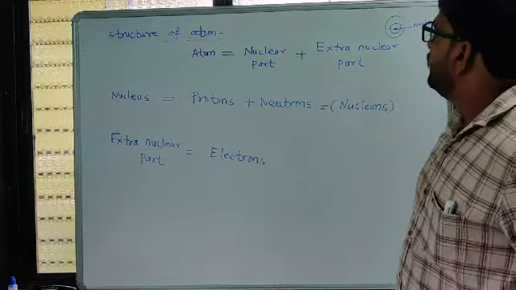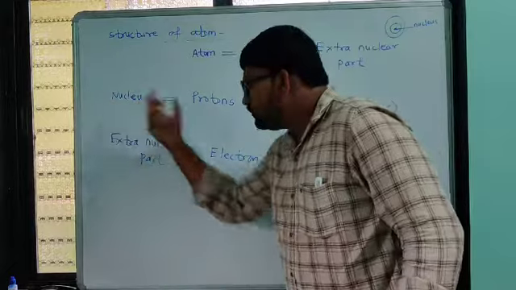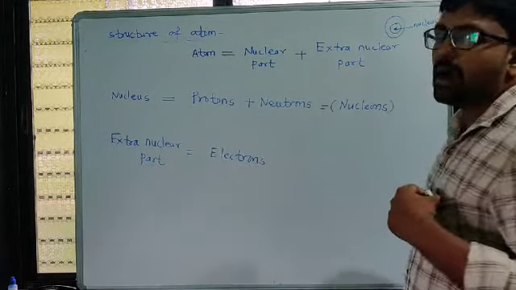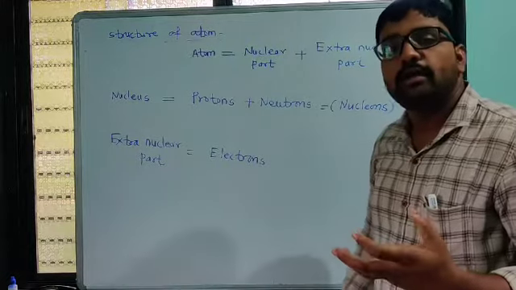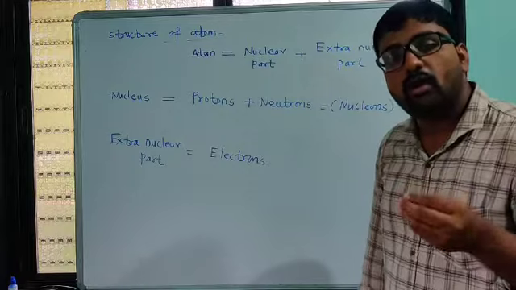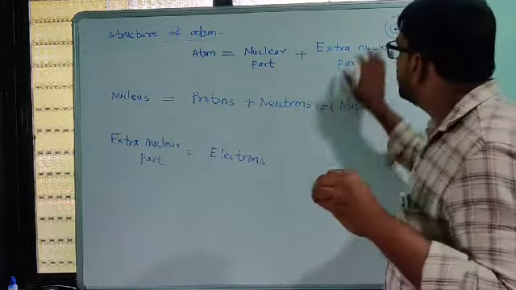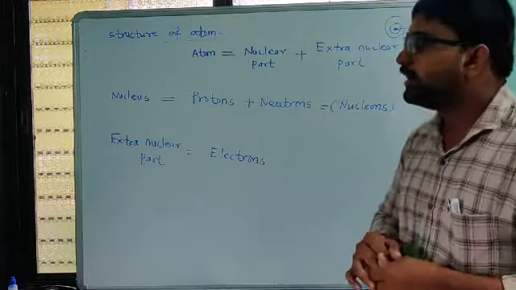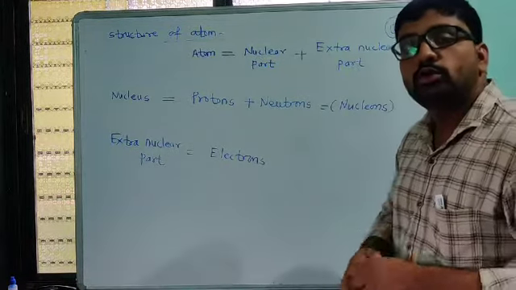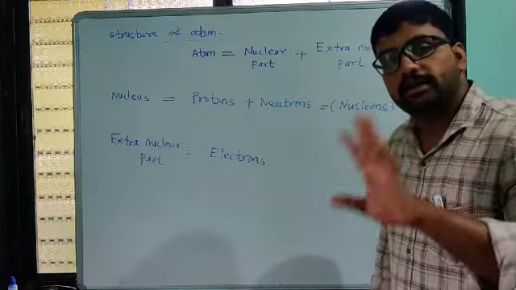Next we have to see what the nucleus actually is. The nucleus is the central part of the atom where all the mass of the atom is gathered inside.